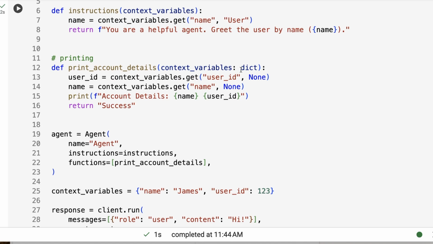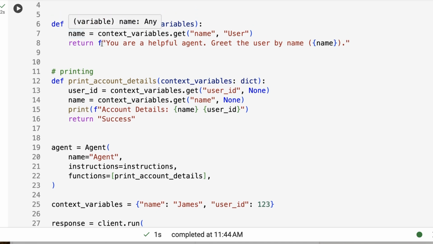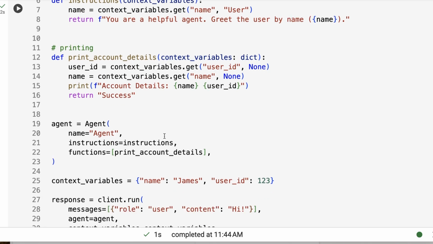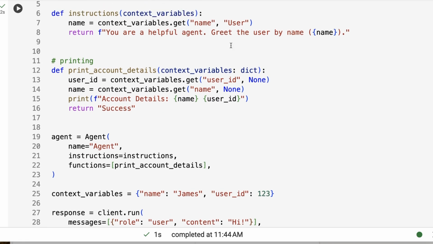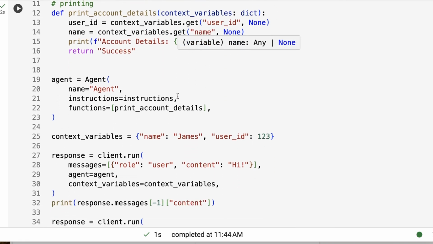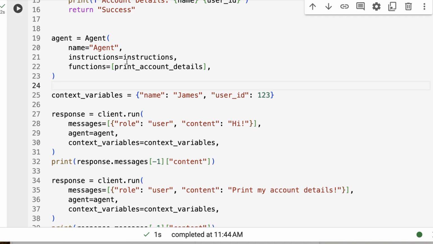So this is the same sort of concept as RAG, used in lots of different things here. You can see here we've got these instructions where we pass in this context variable that we're going to set down here. This is from their example. It's going to pass that in, and it's going to inject that into the prompt. So let's look at how that's actually done.